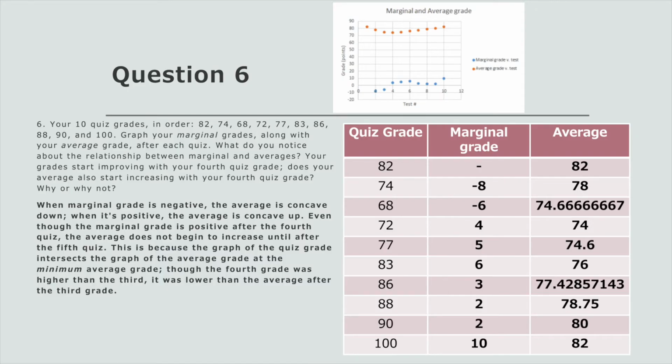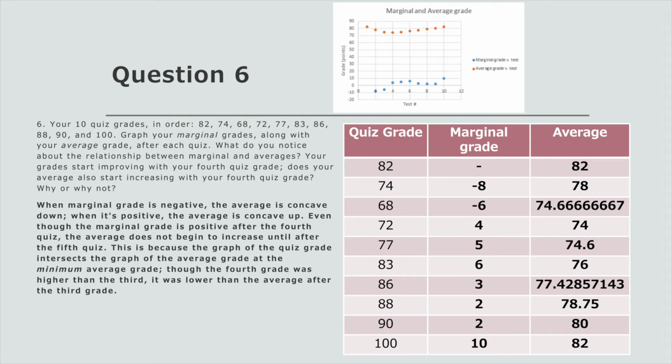In question 6, we're given 10 quiz grades and asked to calculate the marginal grades and compute the average as it goes along. The relationship between the marginal grade and the average grade is that when marginal grade is negative, average grade is concave down. When it's positive, the average is concave up. So the average begins to increase as marginal grade becomes positive.